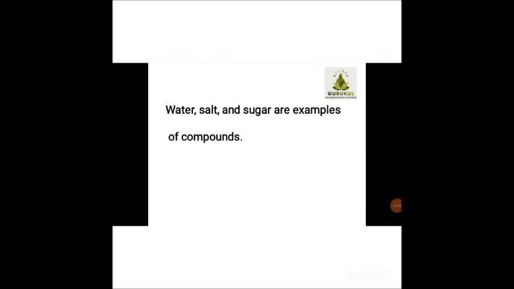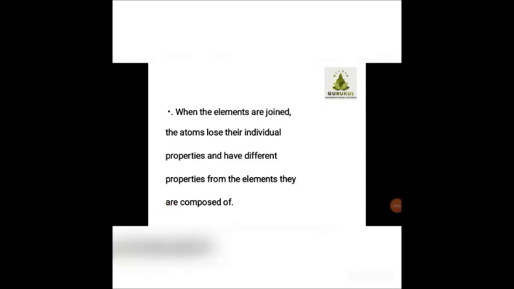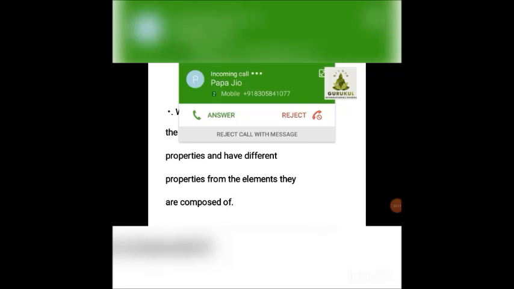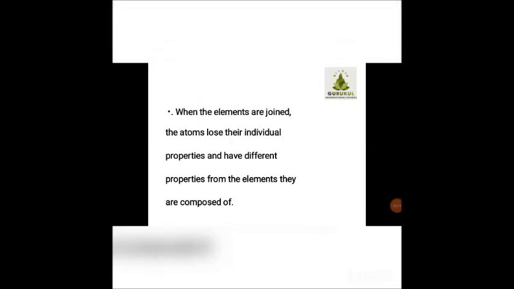Okay, so these are some of the examples of compounds which we are very well aware of, and we know that these compounds exist in our day-to-day life. Now what happens exactly in the compounds? When the elements are joined, the atoms lose their individual properties and have different properties from the elements they are composed of.